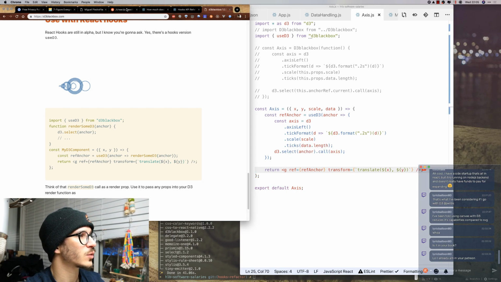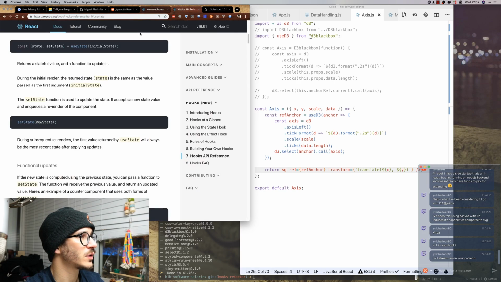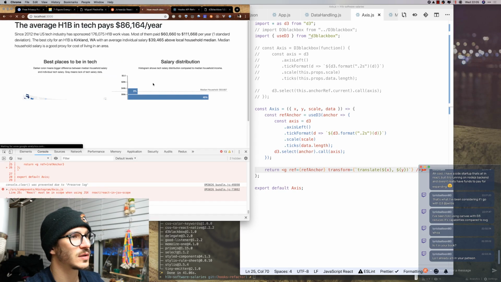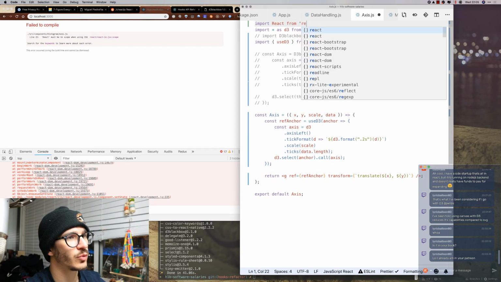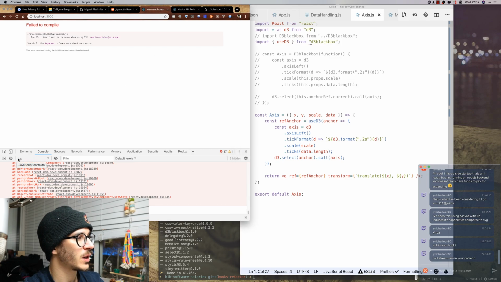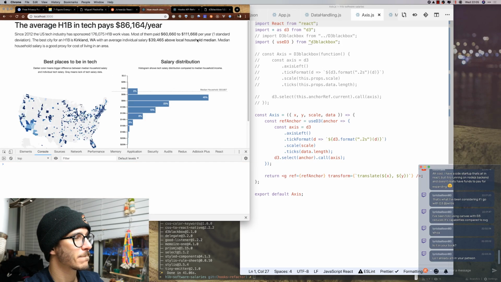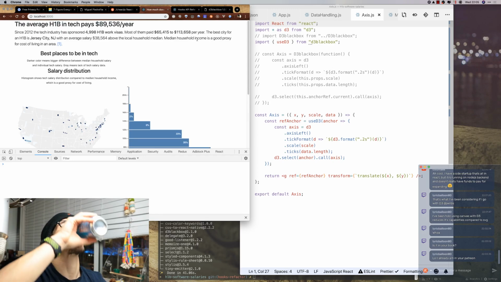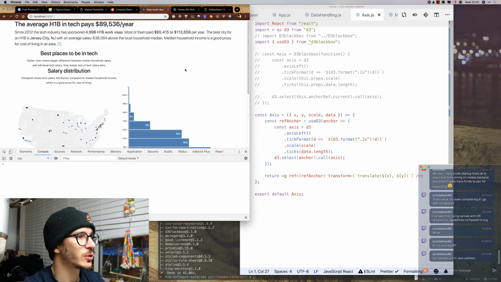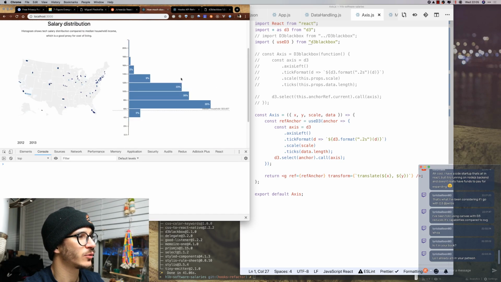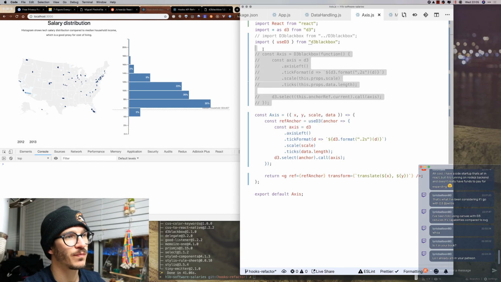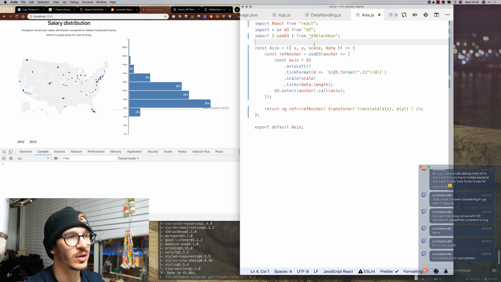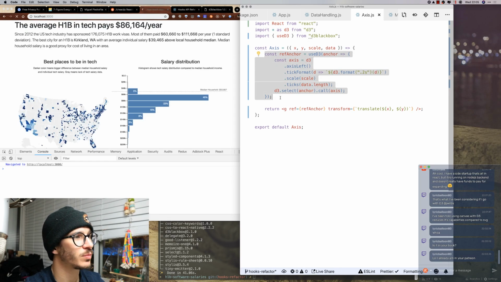And let's see if that works. So, hooks API reference, will the axis still compile? We do need to import React from React. Now will it compile? Let's see. Yay, that still works. Awesome. So we've now used my new open source hook that I built a couple months ago to do D3 black box rendering with very little fuss actually. That worked pretty well, I think.